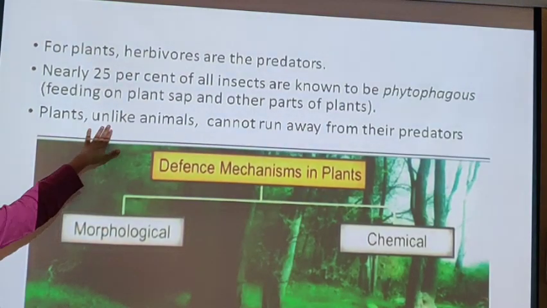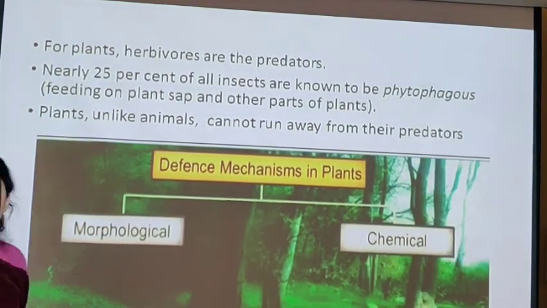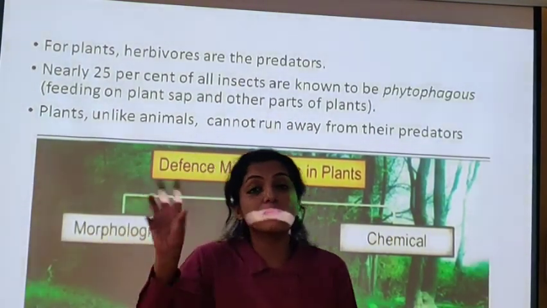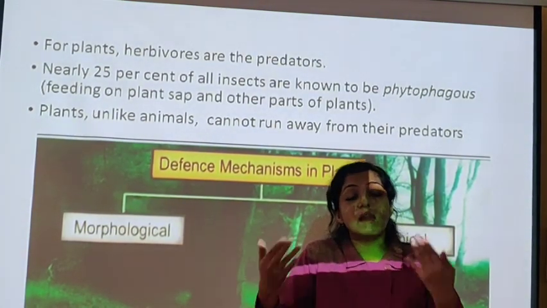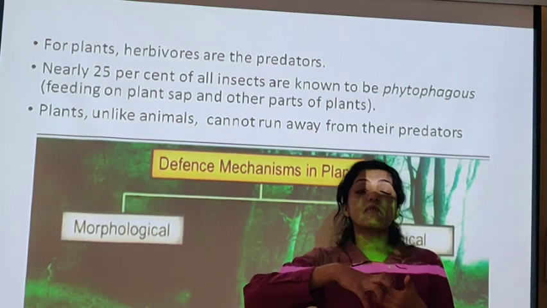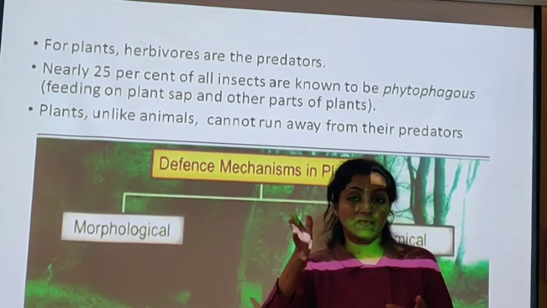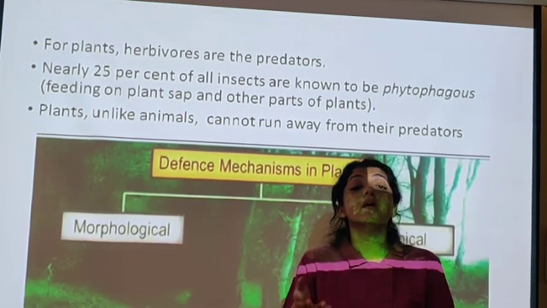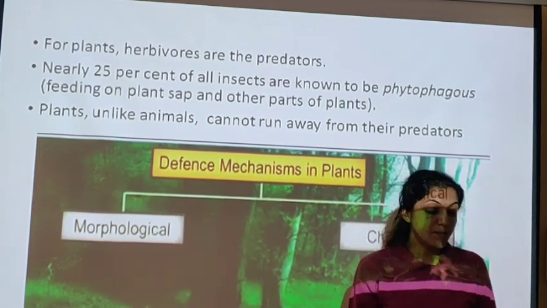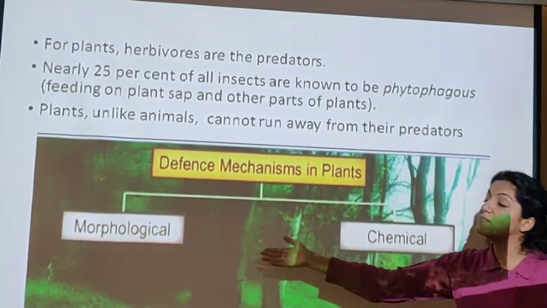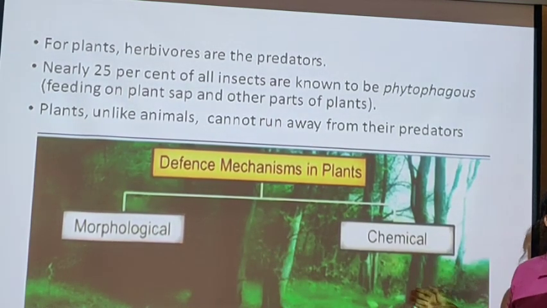But unlike animals, plants cannot run away. Plants cannot run away from their predators. They have to be in that same place. So they have to develop some mechanism by which the herbivore is not going to come and eat that particular plant. Those mechanisms are morphological and chemical.